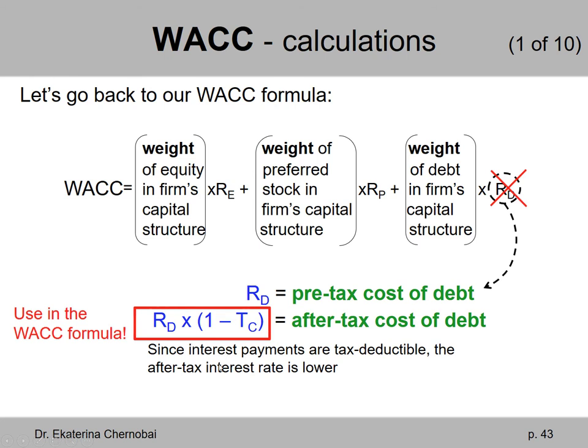And effectively, when you get a tax break for a huge portion of your expenses, the interest rate on debt becomes smaller. And RD multiplied by 1 minus TC is exactly what the correct or effective cost of debt is to the firm when the tax deductibility of interest payments is considered.